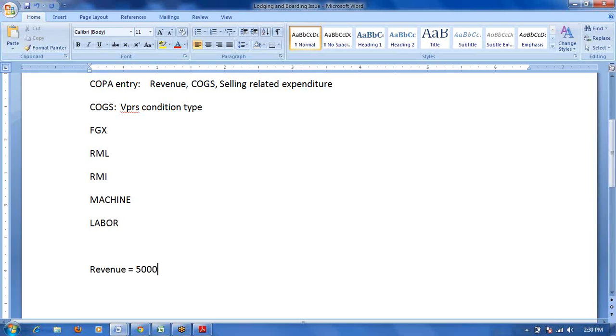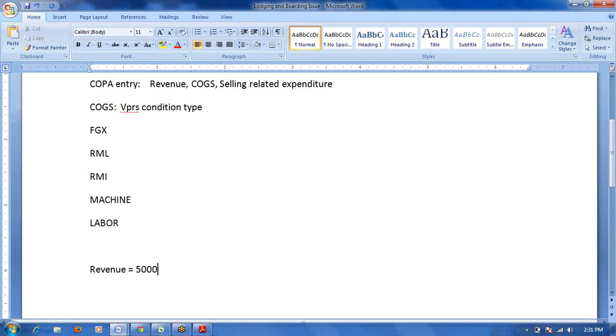I have one query. See, there are real conditions and statistical conditions. Where my statistical conditions, commission and discount, are my statistical conditions, whether the values will flow to COPA, statistical conditions. Yes, yes, statistical also values will flow. Real conditions anyway will flow, but I still have a doubt whether statistical also will flow. Yes, yes. Statistical and real condition type, both values will flow to the COPA module.